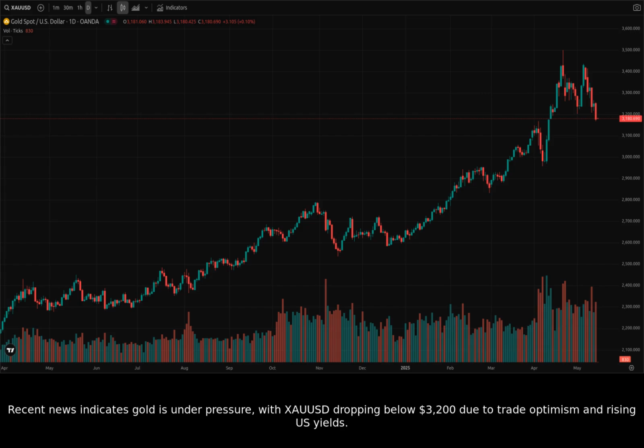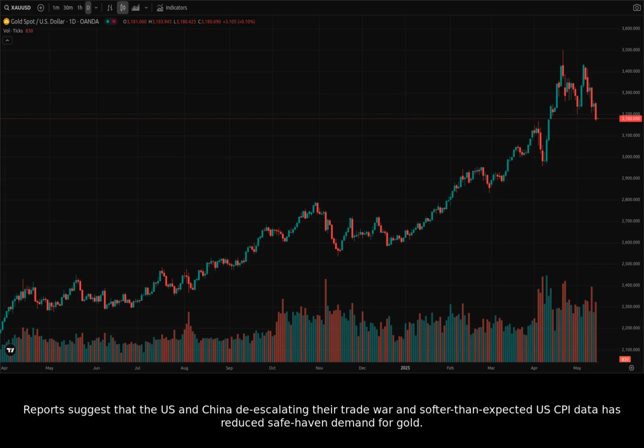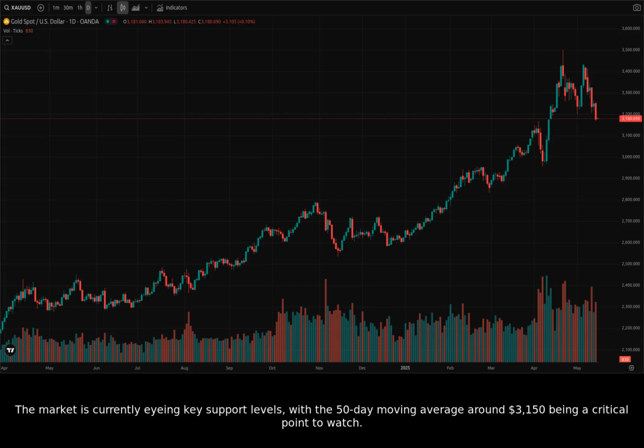Recent news indicates gold is under pressure, with XAUUSD dropping below $3,200 due to trade optimism and rising U.S. yields. Reports suggest that the U.S. and China de-escalating their trade war and softer-than-expected U.S. CPI data has reduced safe haven demand for gold. The market is currently eyeing key support levels, with the 50-day moving average around $3,150 being a critical point to watch.